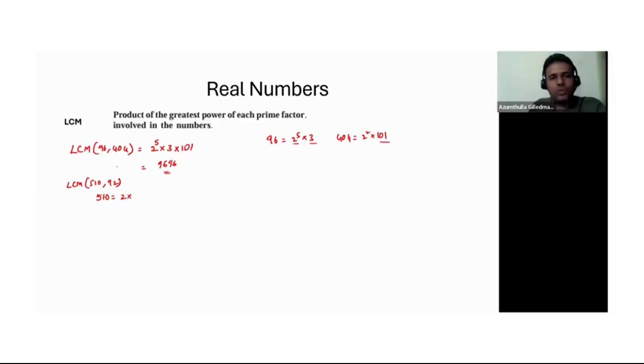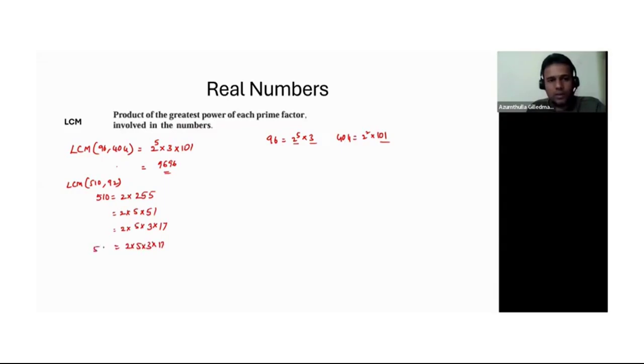So 2 into 255. Then I'll start with 5, 5 5's 255 is 5 into 51. Then I'll start with 3. 51 I can write as 3 into 17. So this is basically 2 into 5 into 3 into 17. That is 510.